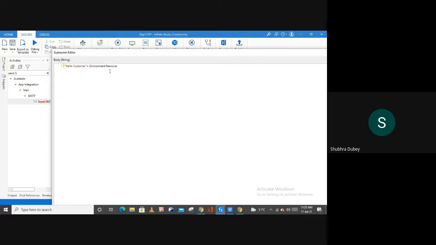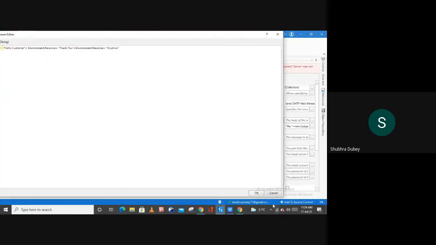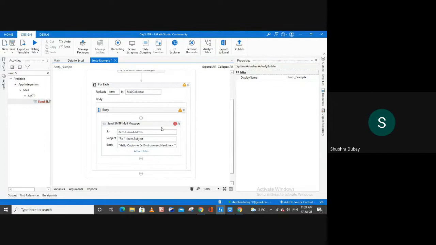And then after, use the plus sign again, and inside of the quotation you can pass your string. And then again, if you want to use a normal property, plus sign, and then hit OK. So this is how you can type something inside of your body.